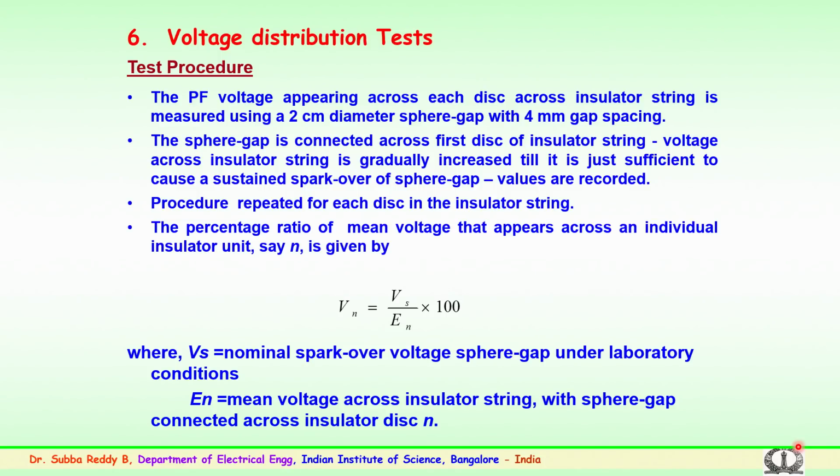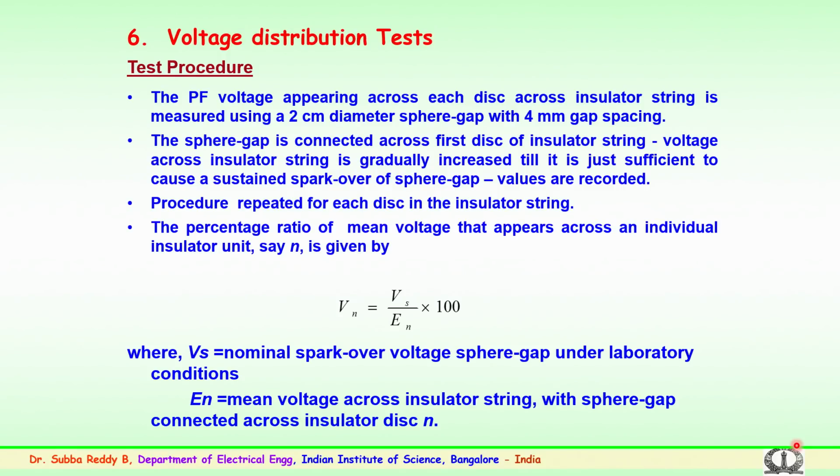So, this sphere gap of known diameter and spacing is connected across each disc from the line end of the insulator string, as per the defined configuration. So, each insulator is connected with the sphere gap and the measurements are carried out.